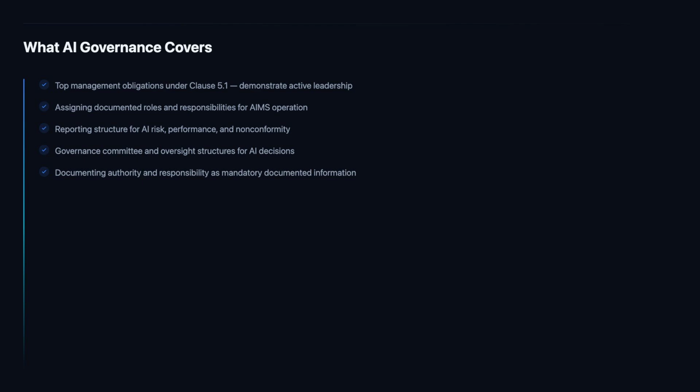Documented information about roles and responsibilities is mandatory under ISO 42001. This means governance charts, role description documents, authority matrices, and RACI frameworks must exist as maintained records. They cannot be informal arrangements or verbal understandings. During certification audit, auditors will request role documentation and interview role holders to verify that responsibilities are understood and exercised in practice.